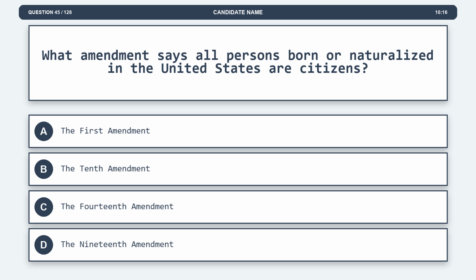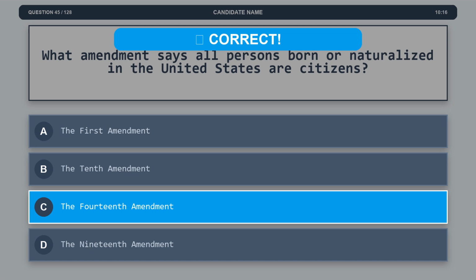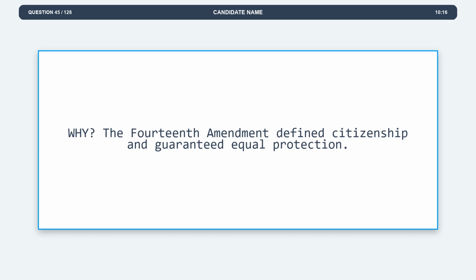Option B, the 10th Amendment. Option C, the 14th Amendment. Option D, the 19th Amendment. The correct answer is option C, the 14th Amendment. Explanation. The 14th Amendment defines citizenship and guaranteed equal protection.